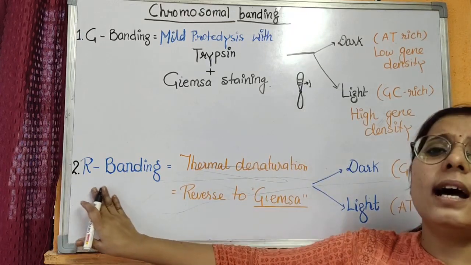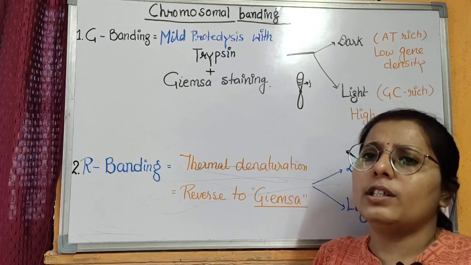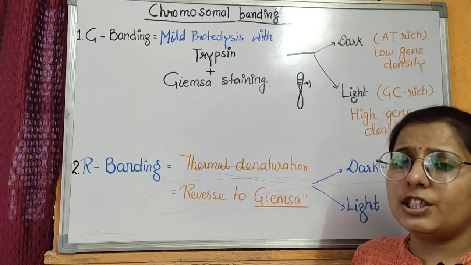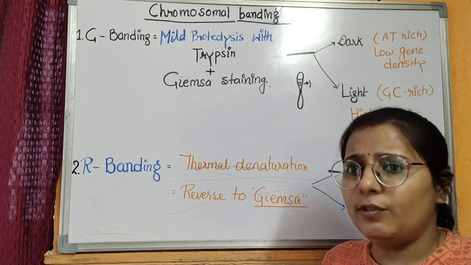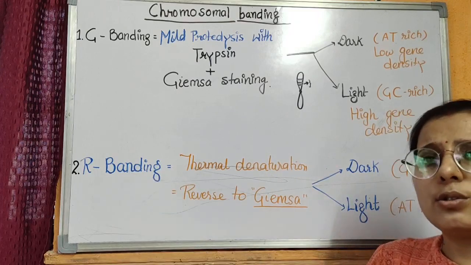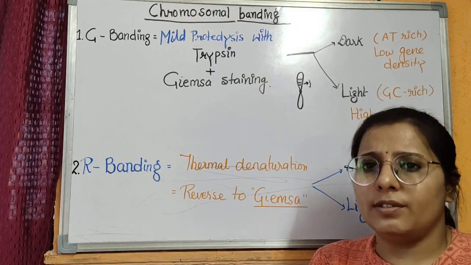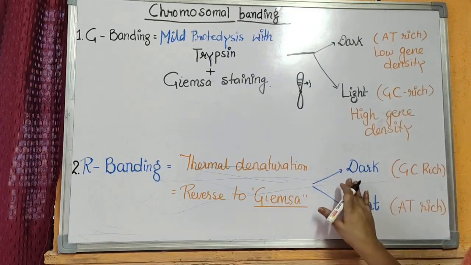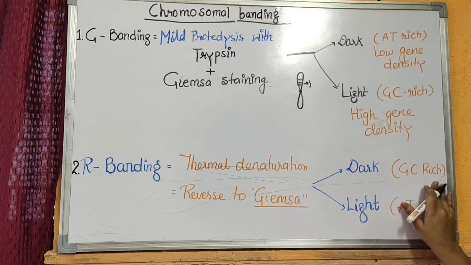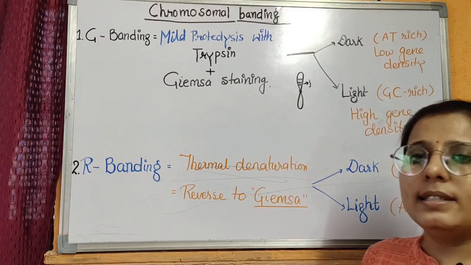The second type is R banding. It is also called reverse of Giemsa banding or reverse banding. Here the chromosomes are thermally denatured and then they are stained with Giemsa. R banding also gives a light and dark band, but the banding pattern is just reverse to it, and the dark bands have GC rich high content and the light bands have AT rich high regions.